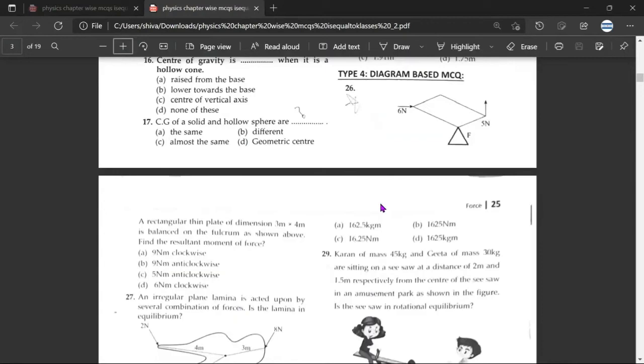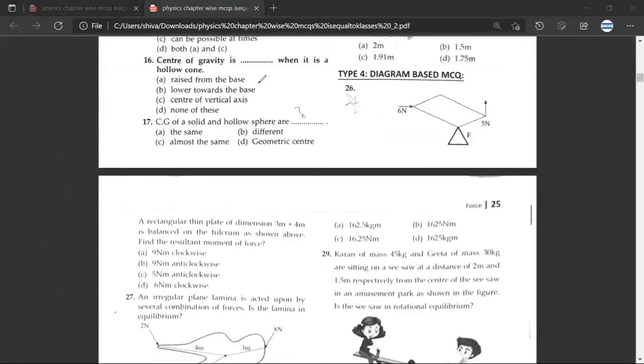Just go through question number 26. I'll pause the video. Sure, sir. So I'll just explain. A rectangular thin plate of dimension 3 meter into 4 meter is balanced on the fulcrum as shown above. Find the resultant moment of force. Just try to do this. Sure, sir.